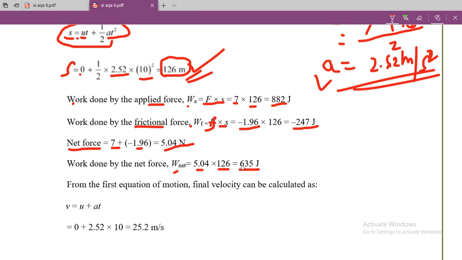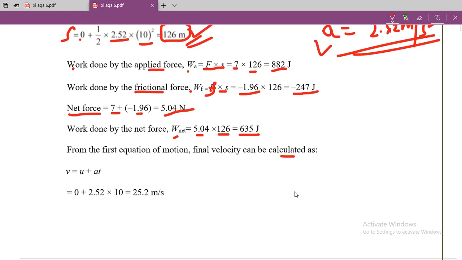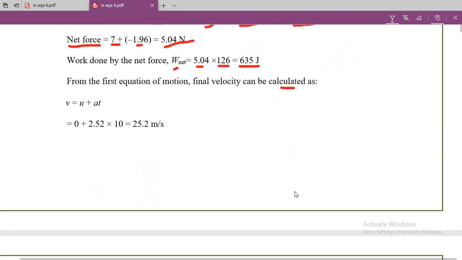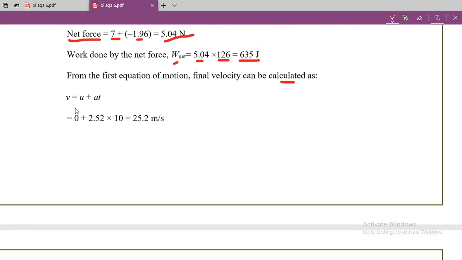So this one is 635 joules. So from the first equation of motion, final velocity can be calculated. If you want to find out the final velocity after 10 seconds, you can find out by using first equation of motion, and that is v is equal to u plus at. Now u is 0, so v is equal to 0 plus a, that is 2.52 into t, 10 second, so that is 25.2 meter per second. So this is the value of final velocity.